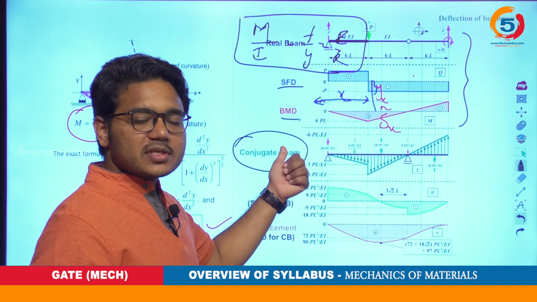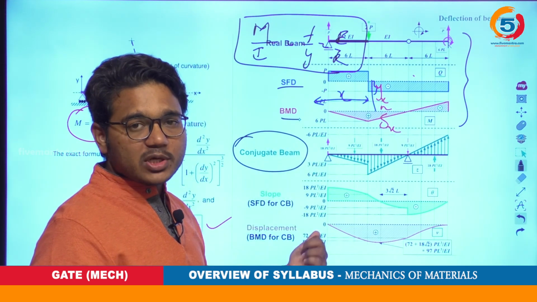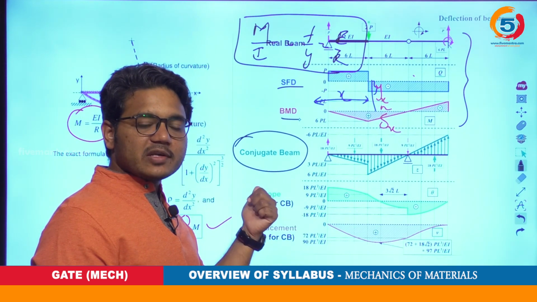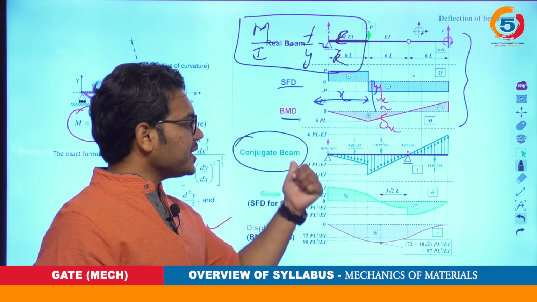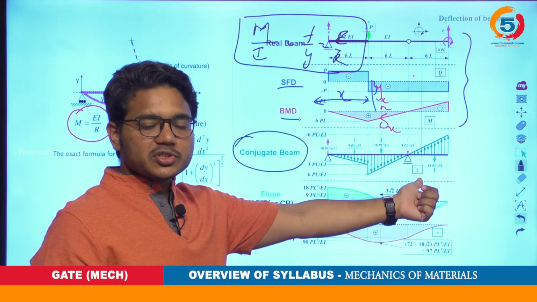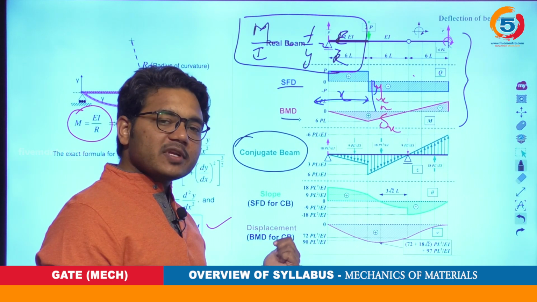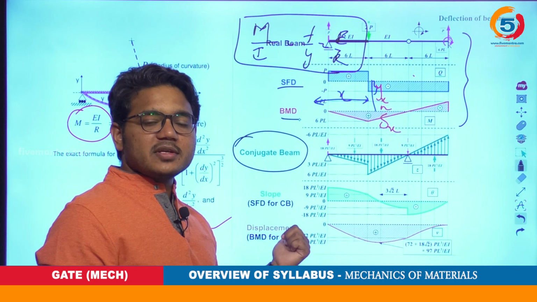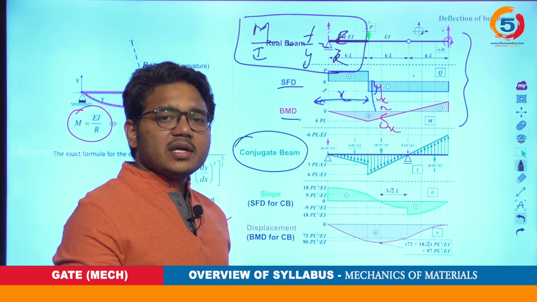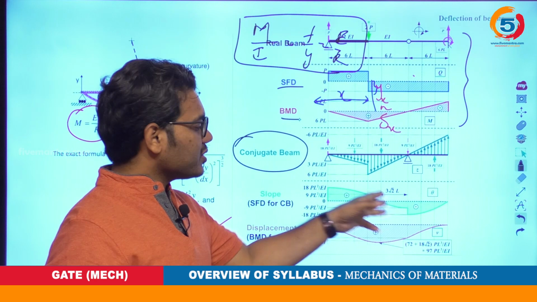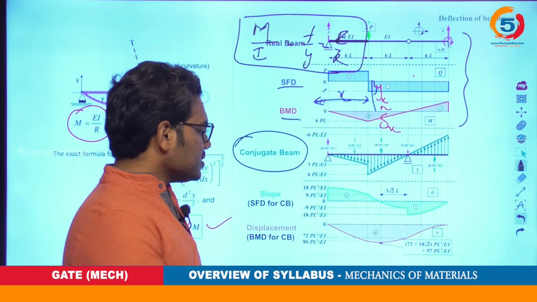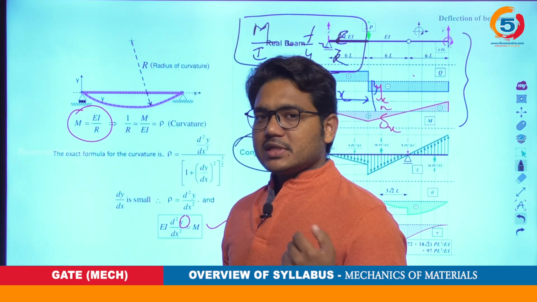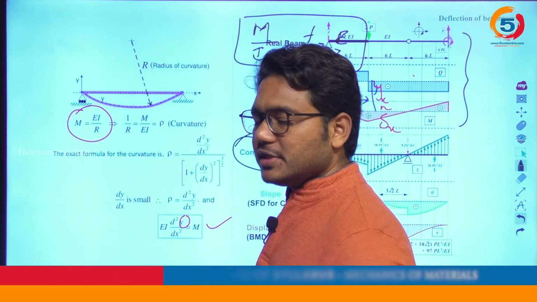And then, if you draw the shear force diagram and bending moment diagram for this particular conjugate beam, the shear force diagram for the conjugate beam will give you the slope at any position of that beam, and the bending moment diagram for this conjugate beam will give you the displacement, in the sense the deflection of that beam at that particular location. Okay, so these are the two methods I suggest, and also one more method we will be seeing in energy methods.